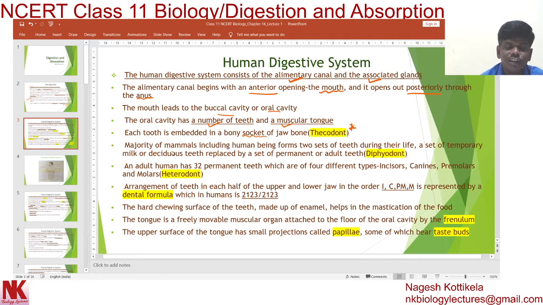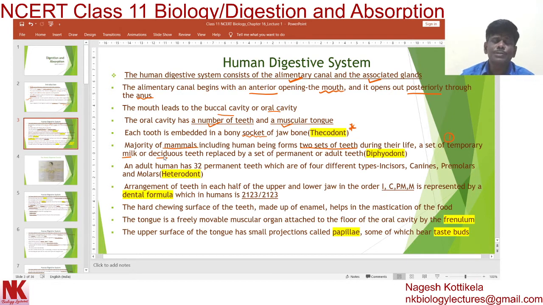Now the majority of mammals, dear students, mammals are those animals which have mammary glands, milk producing glands. The majority of mammals, including human beings, form two sets of teeth during their lifetime. One set is the temporary milk or deciduous teeth.